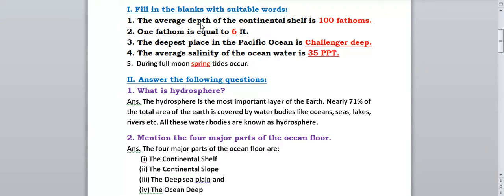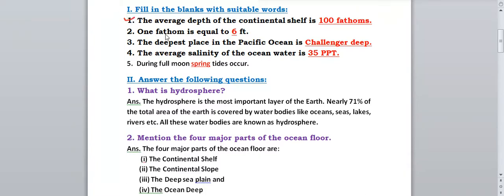The first question is the average depth of the continental shelf is. Okay, what is the average depth of the continental shelf? It is 100 fathoms. Fathom is the unit. Okay, so you have to remember it is 100 fathoms.